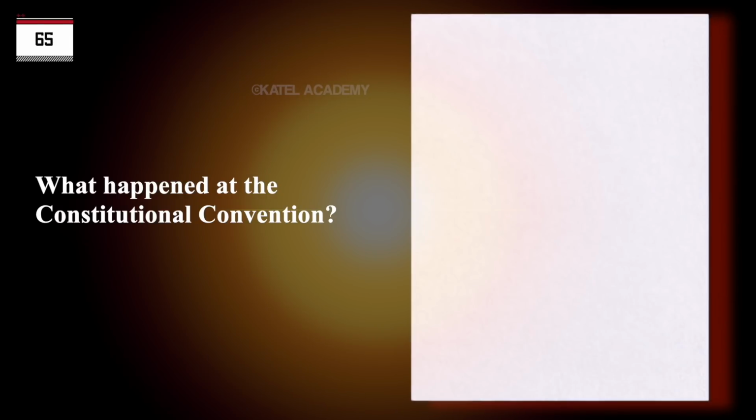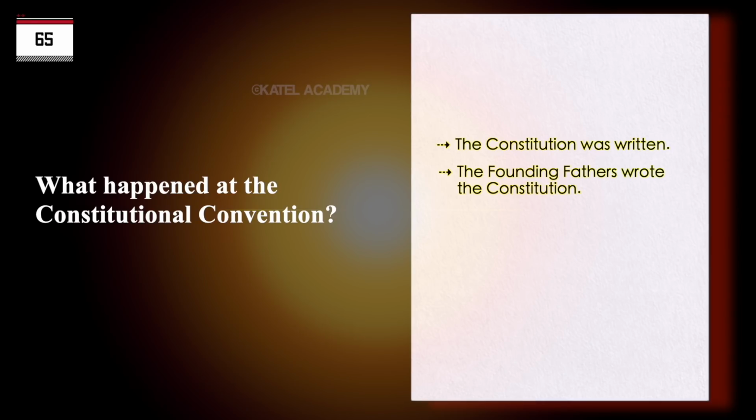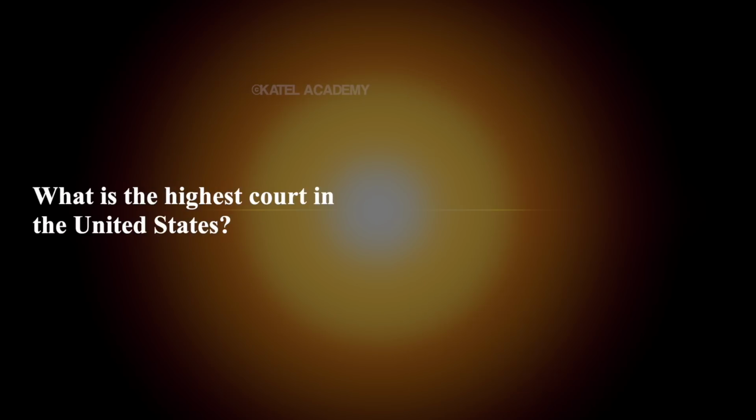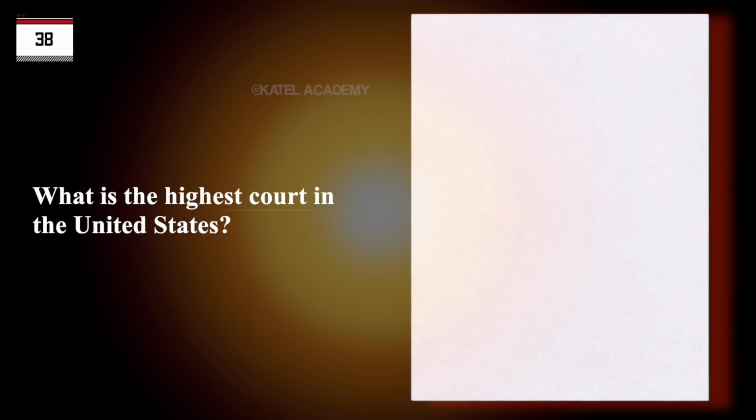What happened at the Constitutional Convention? The Constitution was written. The Founding Fathers wrote the Constitution. What is the highest court in the United States? The Supreme Court.